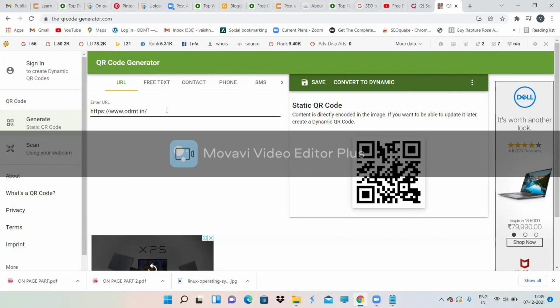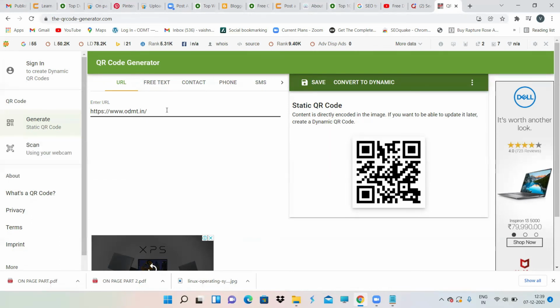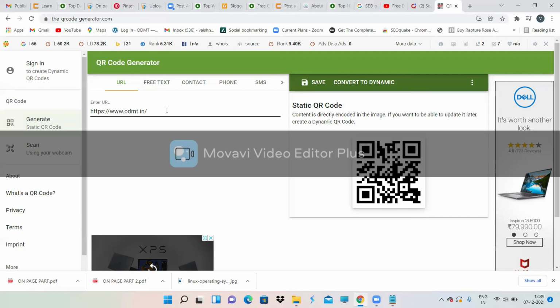QR code generator is very simple. Here you will not get any backlink, because this can be downloaded. You can take a Xerox copy of this downloaded QR code. From a Xerox paper or from a downloaded file, you will not get any backlink. So from a QR code generator, you're not going to get any backlink.